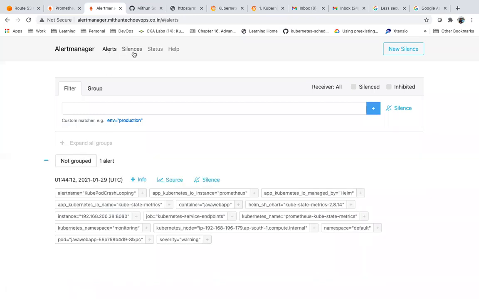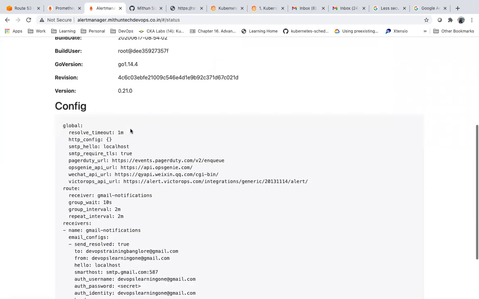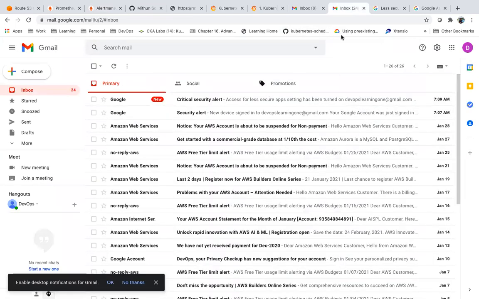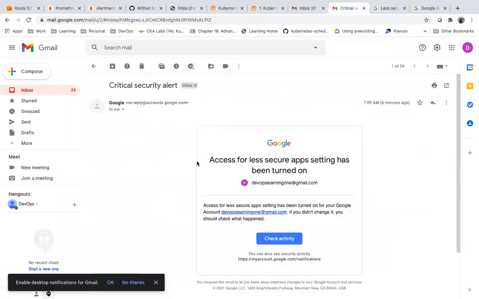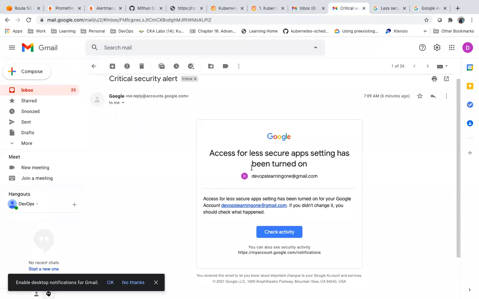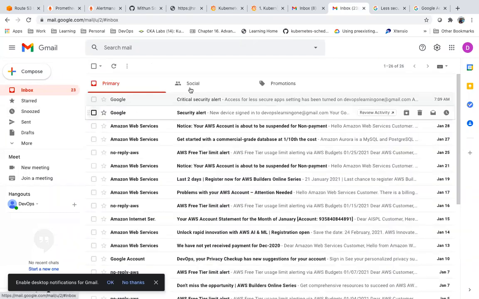I have configured my Alertmanager with notifications. Will it send email notifications now? This Alertmanager. So now let's see, unless you have issues with your Gmail settings, right? Then you will get errors. Now if you see, already turned on, so let's wait for some time.